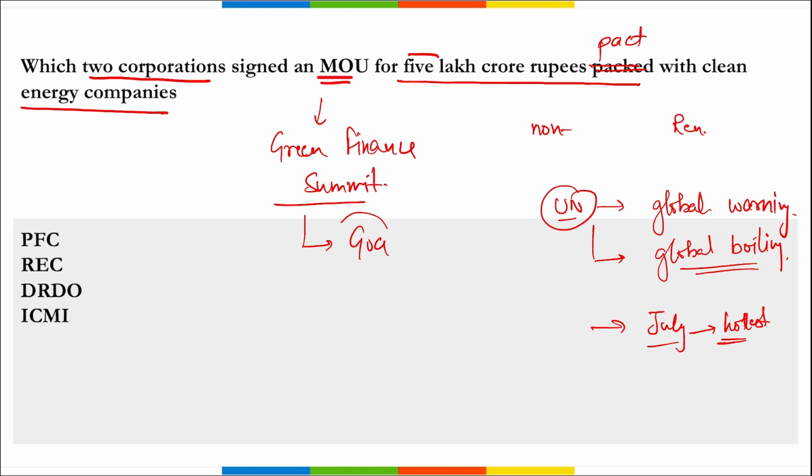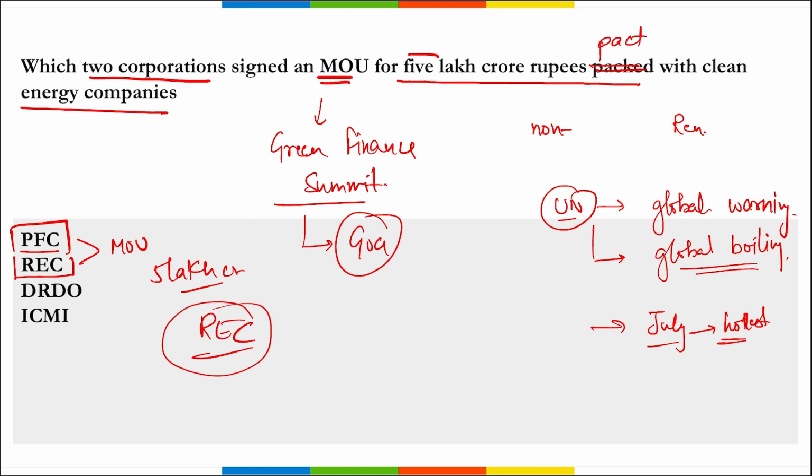This was held in Goa. So it is your PFC, that is Power Finance Corporation, and your REC, that is Rural Electrification Corporation. They signed MOU worth 5 lakh crore rupees, and that is with renewable energy, or we can say clean energy